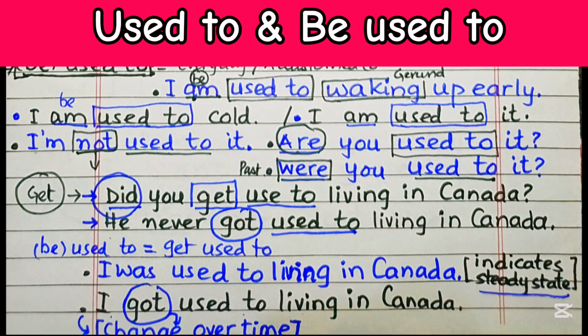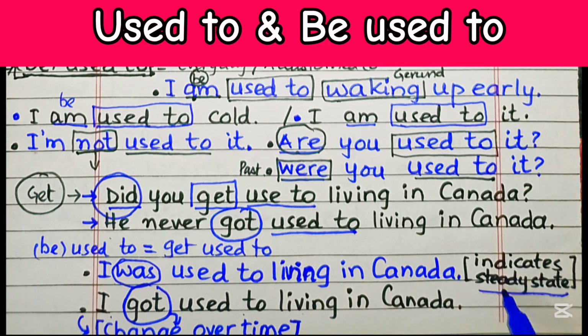If I write that I was used to it or I got used to it, the difference between both of these expressions will be this. I was used to living in Canada. This be verb indicates steady state, means there is consistency.